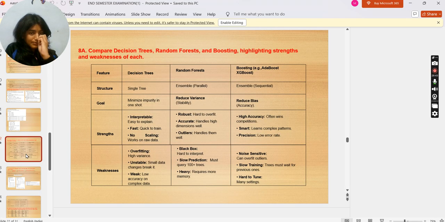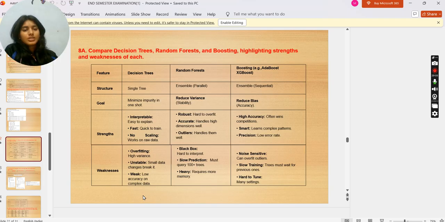Now we compare decision tree, random forest, and boosting, highlighting the strengths and weaknesses of each. Decision tree is a single tree, random forest is an ensemble, parallel, and boosting is an ensemble, sequential. The goal of decision tree: to minimize impurity in one shot. Random forest reduces variance, stability. Boosting is to reduce bias, accuracy.